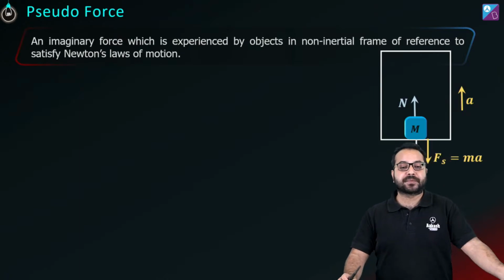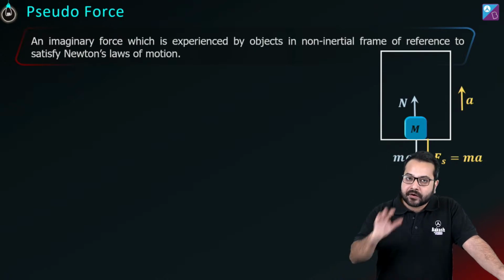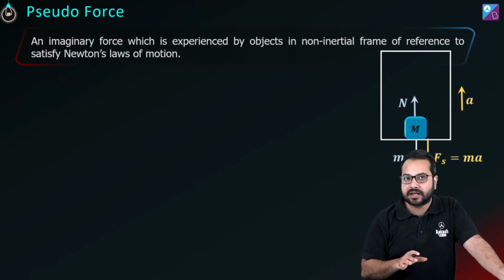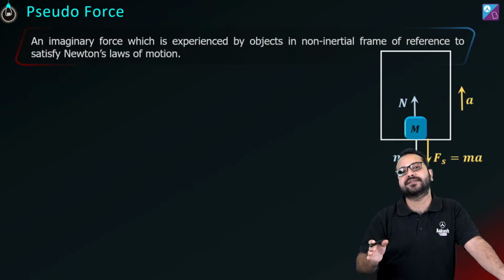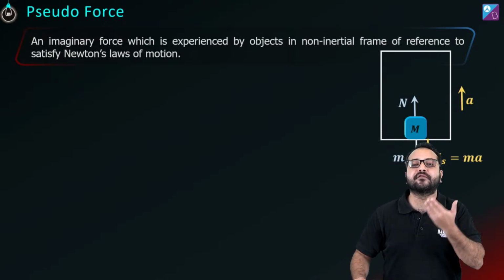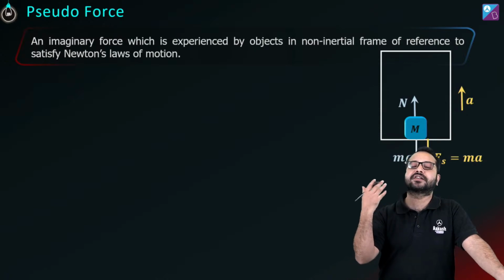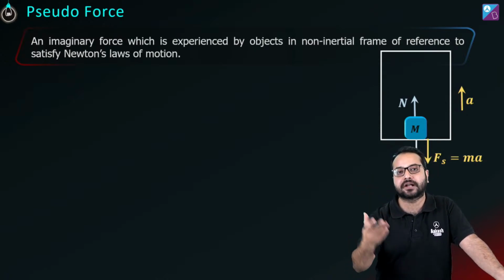Depends on how much precision we want. Yes, Swastika, that's absolutely right. Now, in an objective sense, if we speak technically, no frame in the universe can be an inertial frame. Everything is revolving around something. The moon is revolving around the earth, which is revolving around the sun, which is revolving around something.